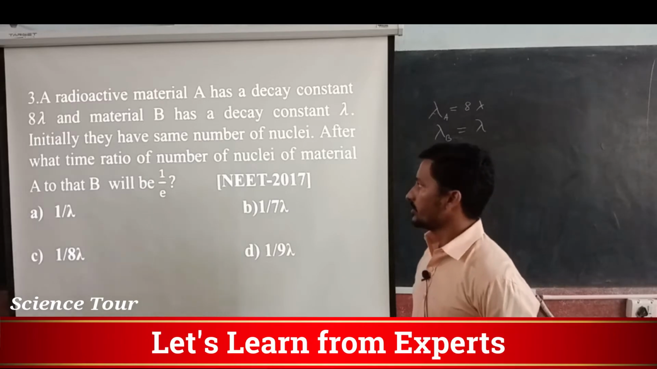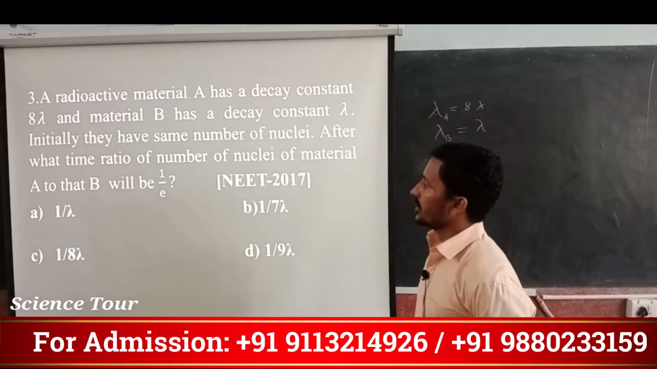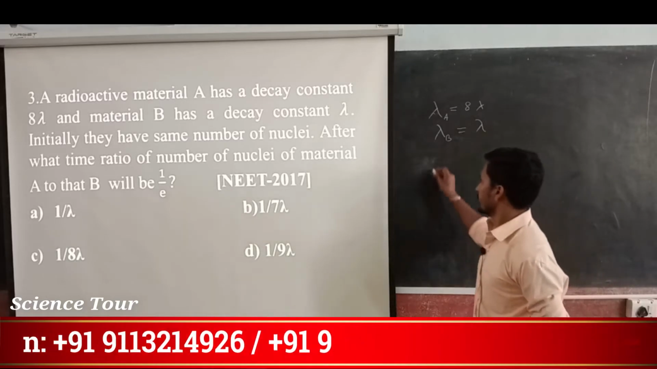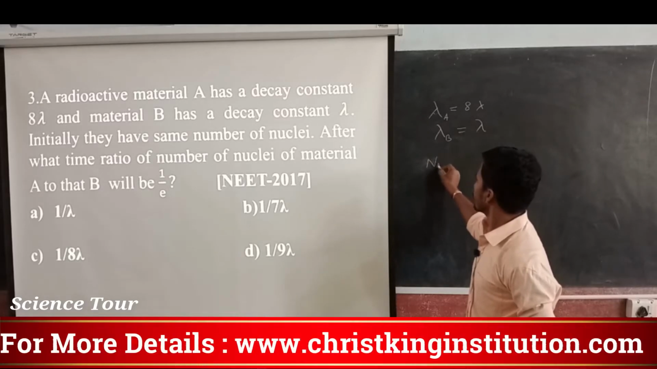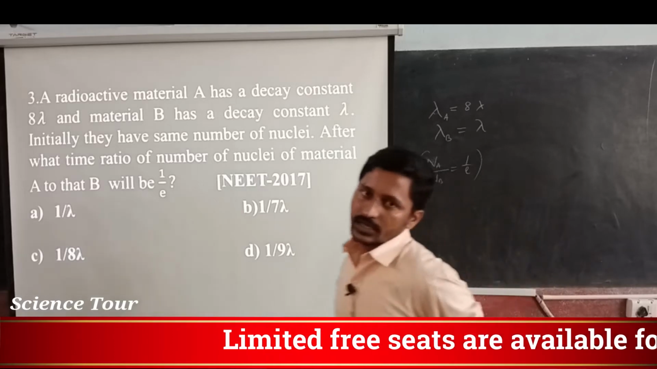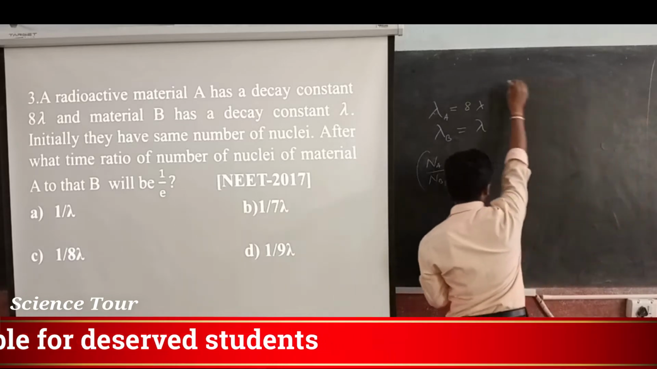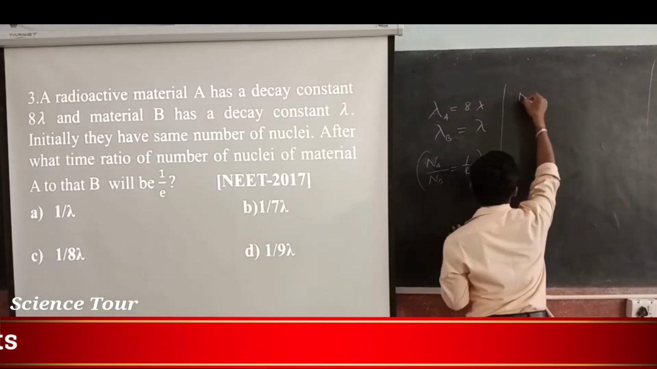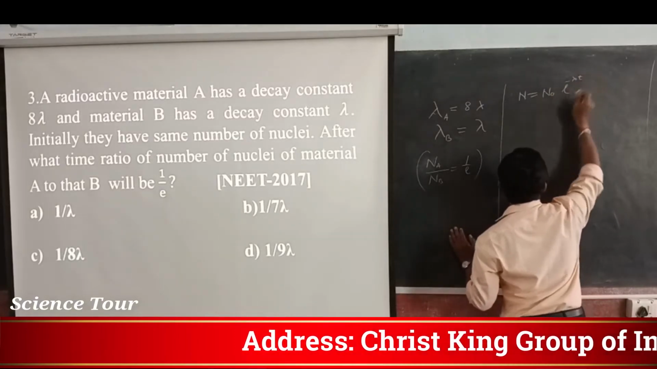Initially they have the same number of nuclei. After what time will the ratio of the number of nuclei of material A to B be 1 by e? That is what you have to find out. Now lambda is given. We know our equation for radioactive disintegration: N is equal to N naught into e to the power minus lambda t.